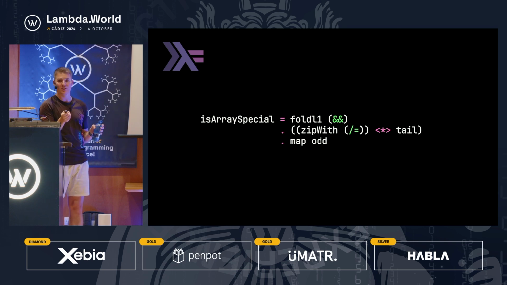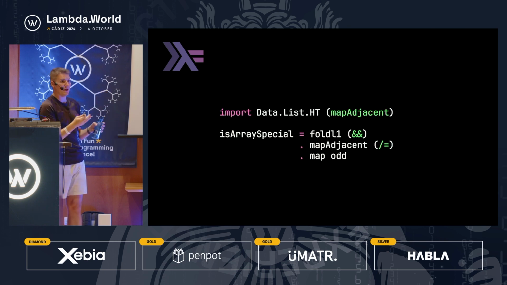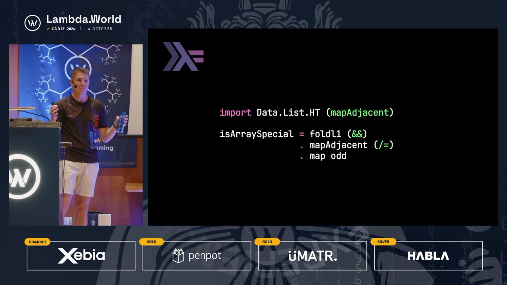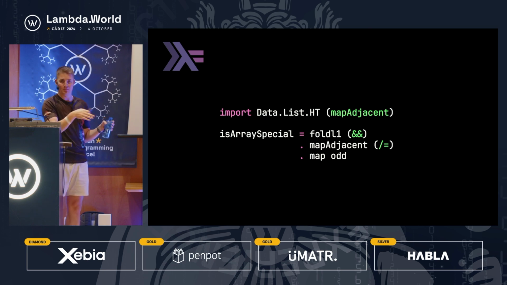Some of you might be thinking, though, in Haskell, or maybe in a different language, there's a function that does exactly this. And that's the next modification. It's called map adjacent. You map a binary operation over adjacent elements. So implicit in this function map adjacent is this S combinator you can kind of think of, or maybe don't think of, but it's good to know that these kinds of things are behind the scenes. And I think this is much, much more readable, I hope you agree, than the previous solution.